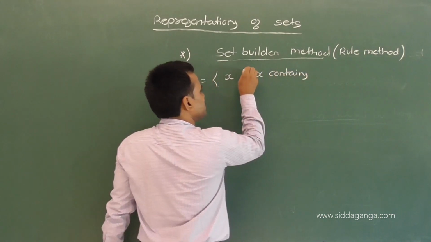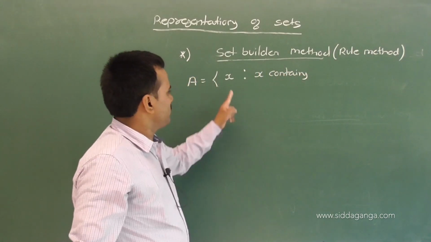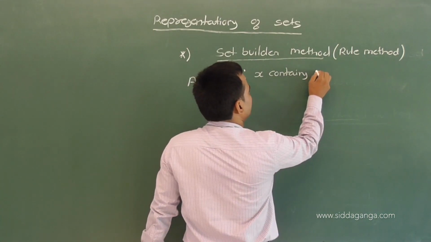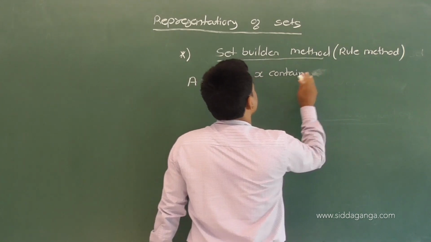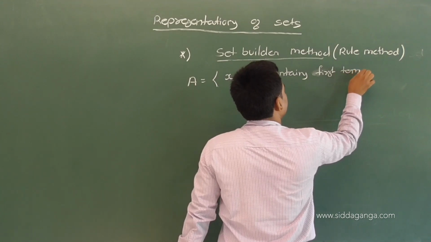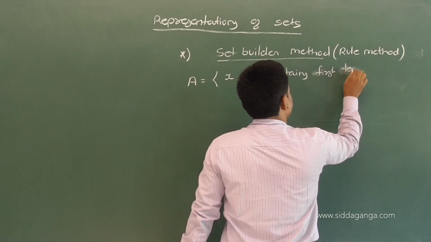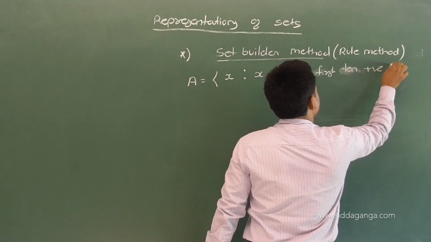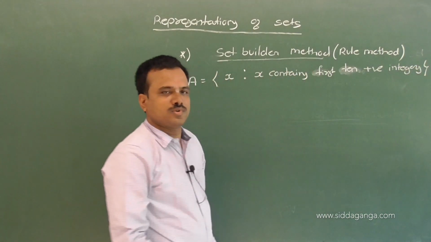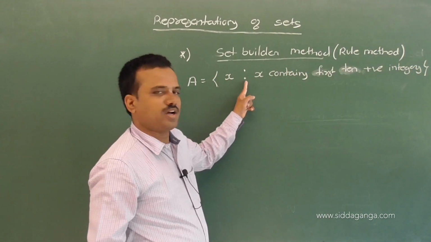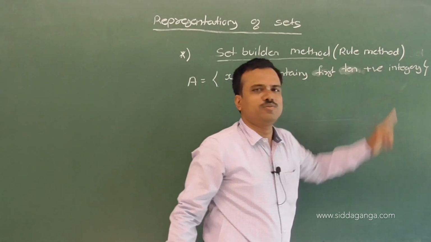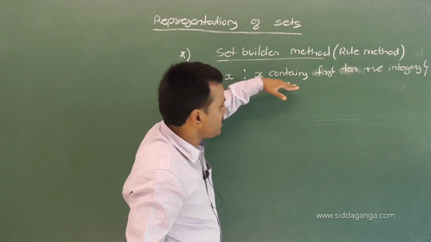Such that we write the rule: X such that X contains first 10 positive integers. We have to represent like this.